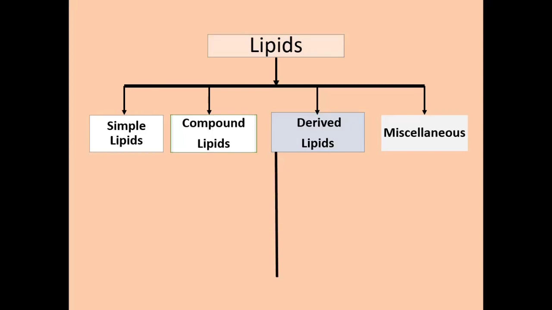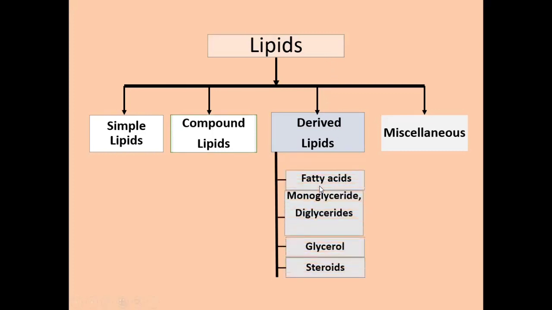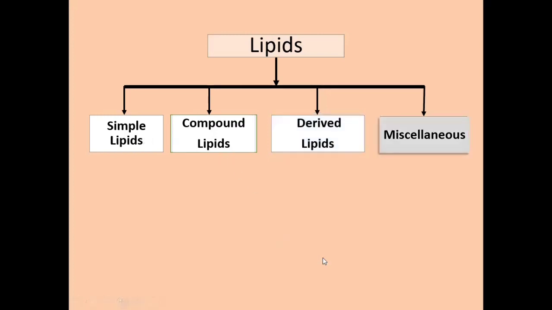Then coming to the derived lipids. Derived lipids are the products of hydrolysis of the simple lipids and compound lipids, and their derivatives which possess the characteristics of lipids. The examples of derived lipids are fatty acid, monoglycerides, diglycerides, glycerol, steroids. So they are the hydrolysis products of simple and compound lipids and their derivatives.